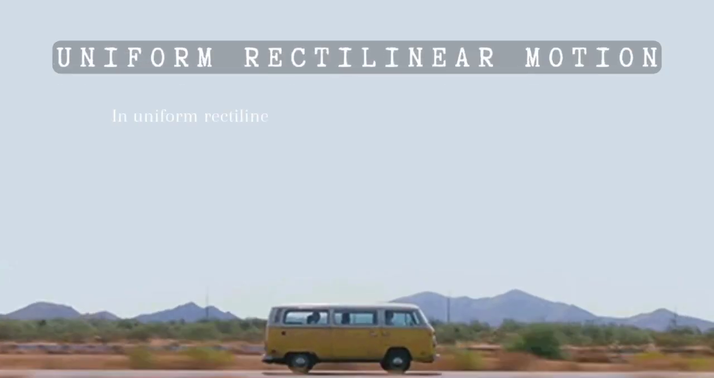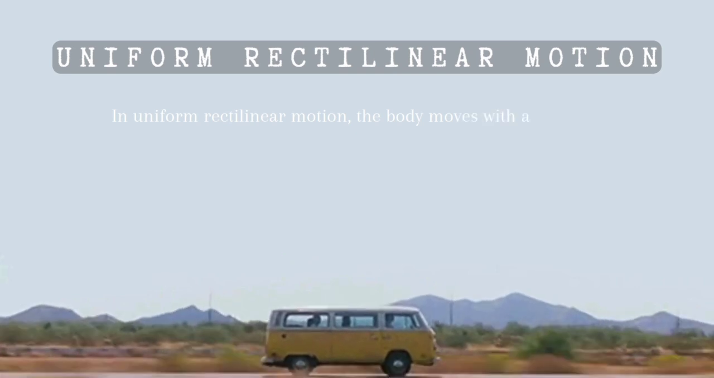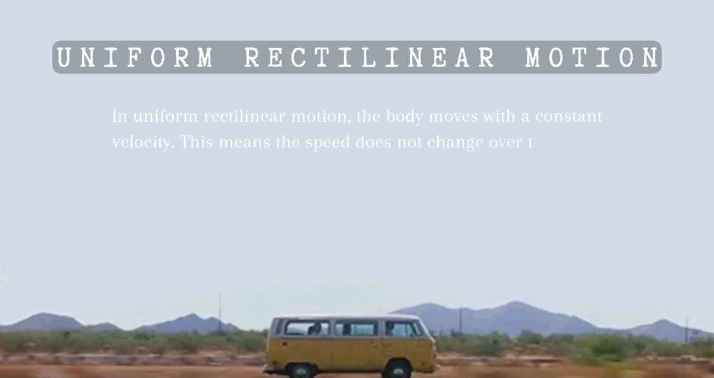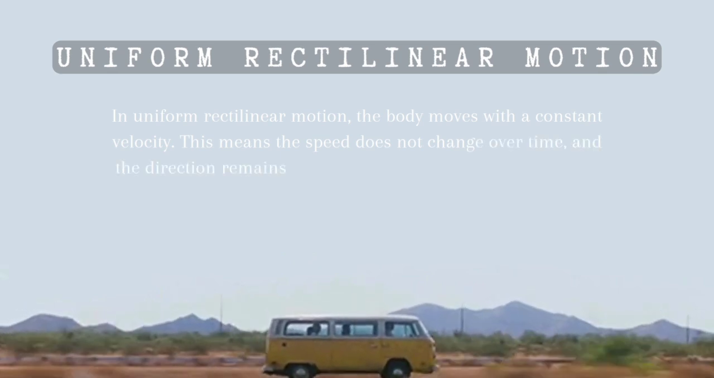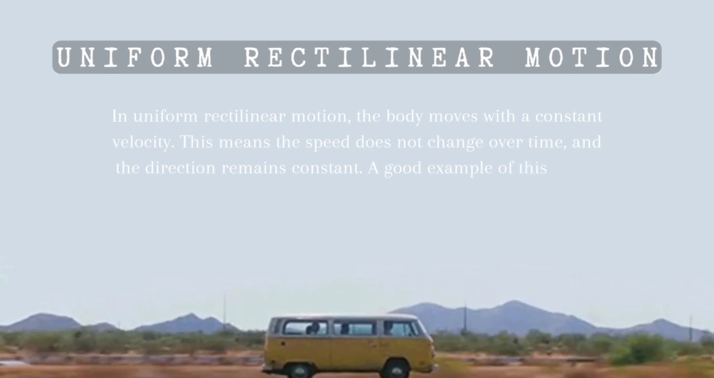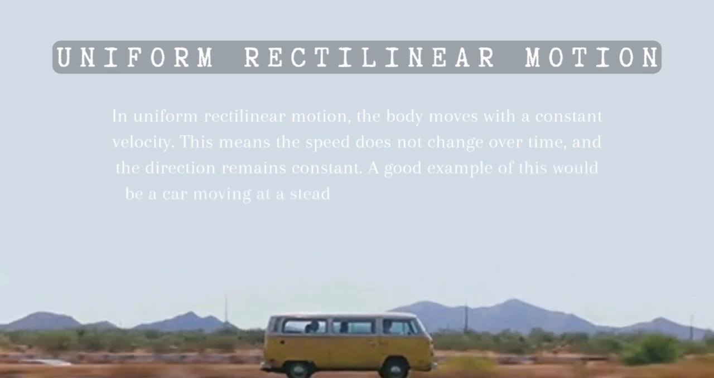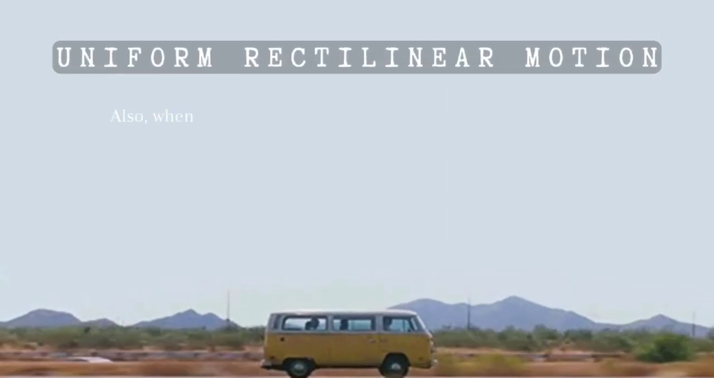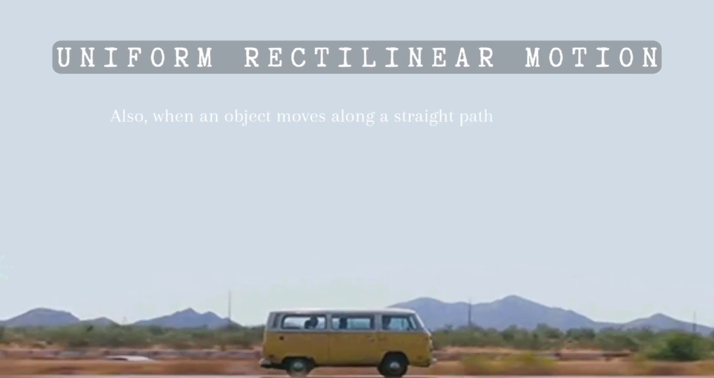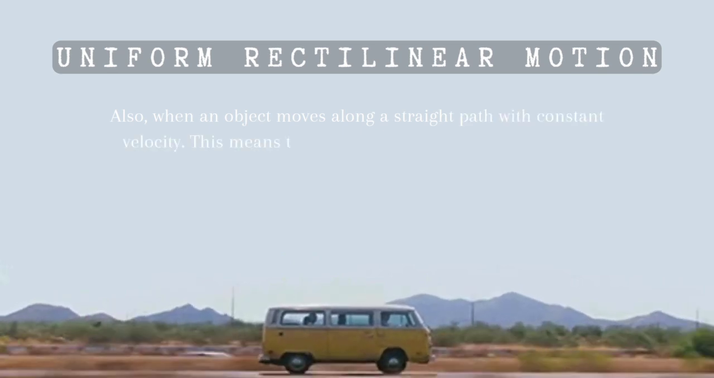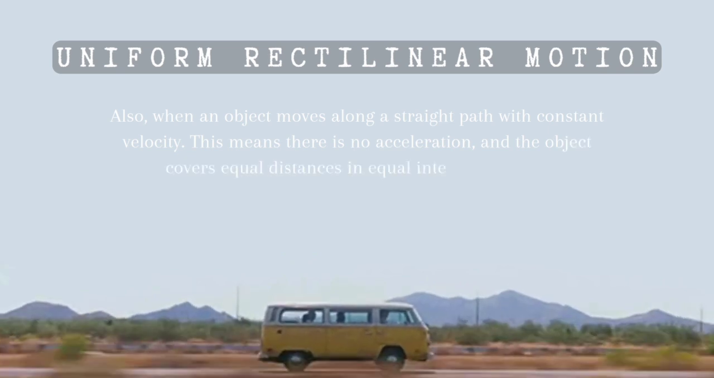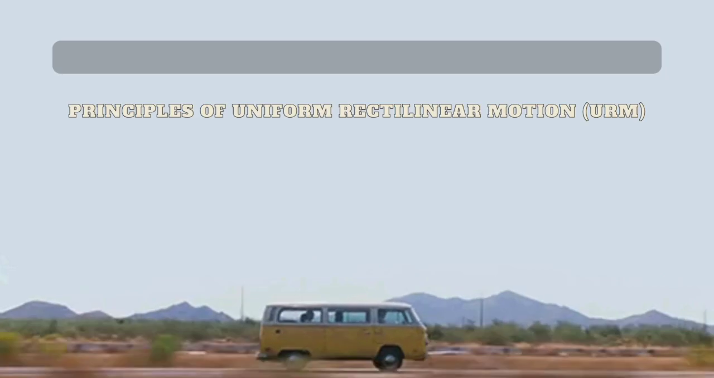Types of rectilinear motion. First, uniform rectilinear motion. In uniform rectilinear motion, the body moves with a constant velocity. This means the speed does not change over time, and the direction remains constant. A good example of this would be a car moving at a steady speed along a straight highway. Also, when an object moves along a straight path with constant velocity, this means there is no acceleration and the object covers equal distances in equal intervals of time.